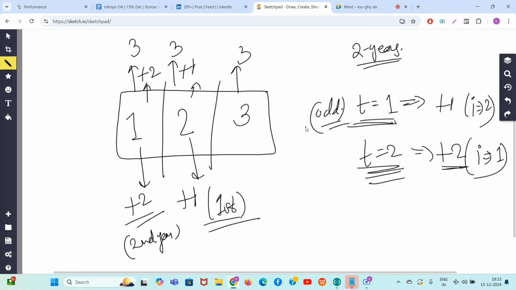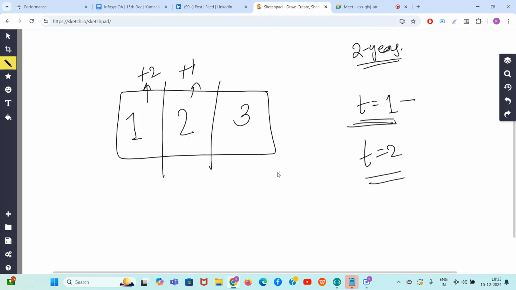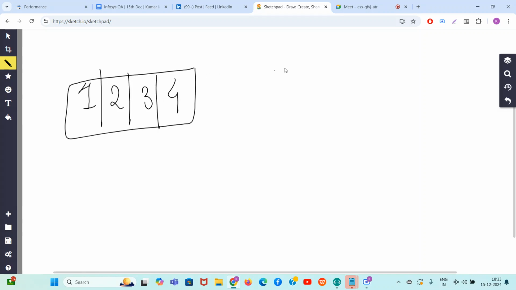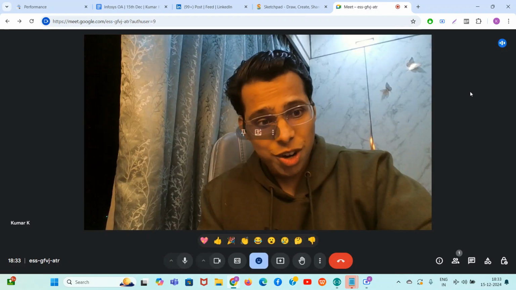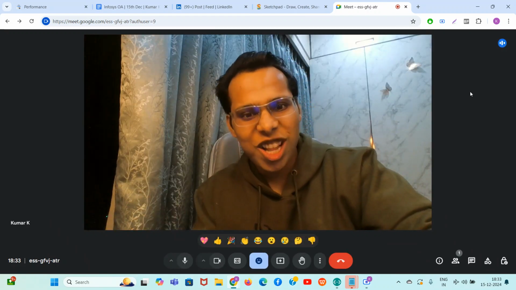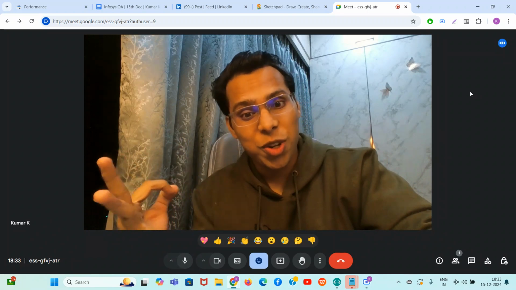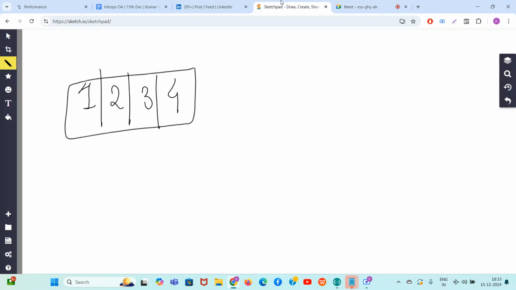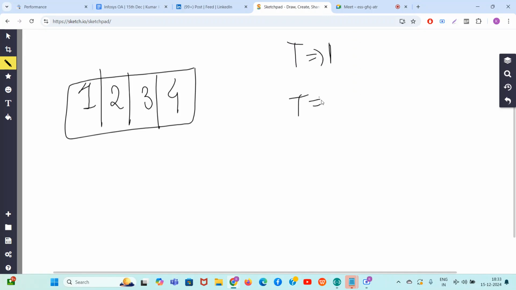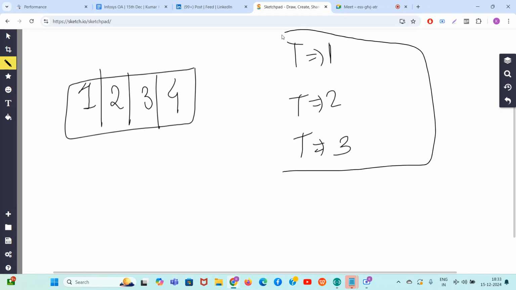Okay, so guys, like this there can be many different cases. Let me show you for this case also. Let's say 1, 2, 3, 4. Now let's say we try to make 1, 2, 3, 4 all the elements equal in just 3 years. Let's see if it is possible or not. So guys, can we do it in 3 years? Basically we have to make all of them 4, right?